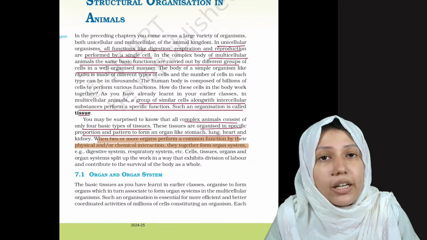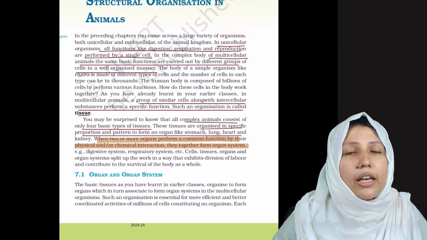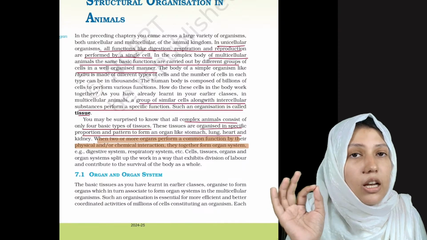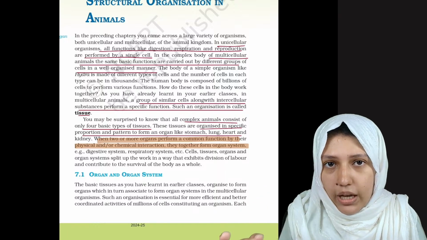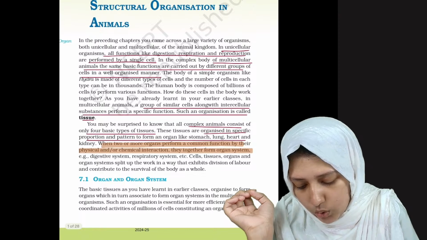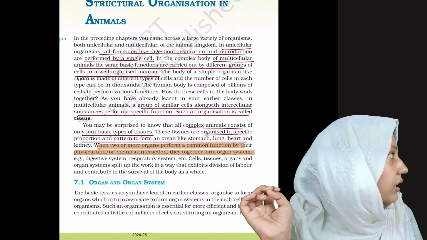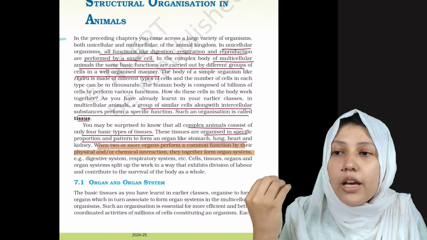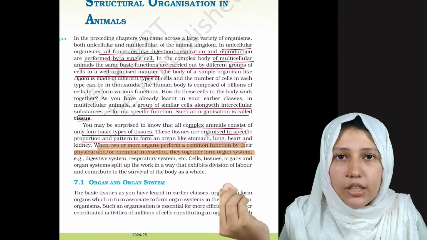Now we have studied classification, different types of classification and their cellular organization. As we know, there are unicellular organisms and multicellular organisms. In unicellular organisms, all the functions like digestion, respiration and reproduction are performed by a single cell.